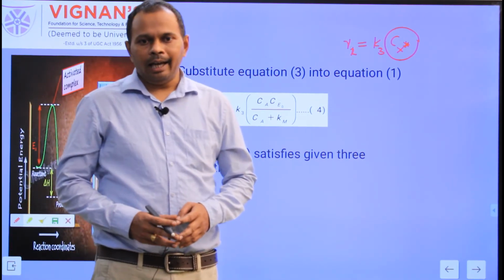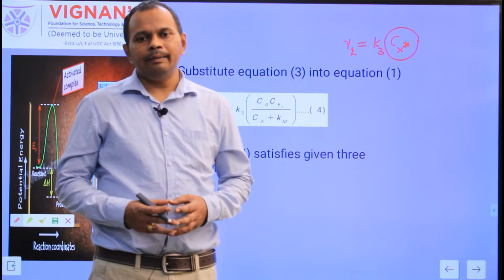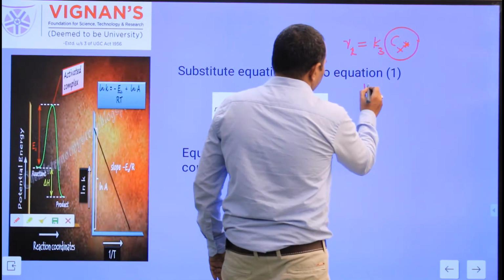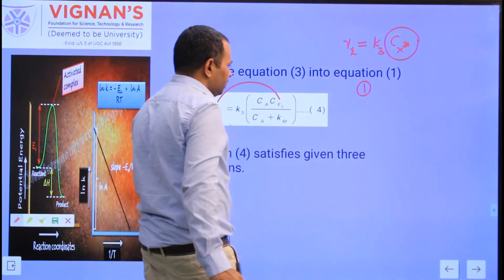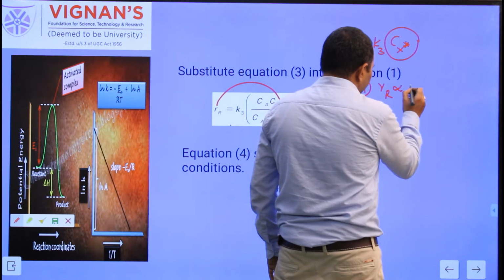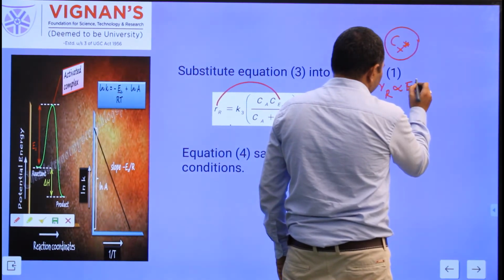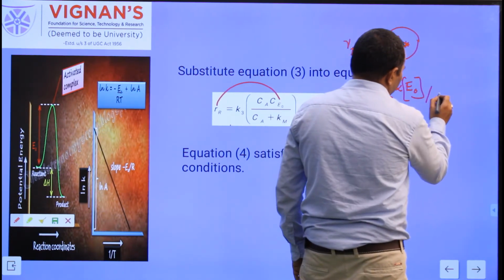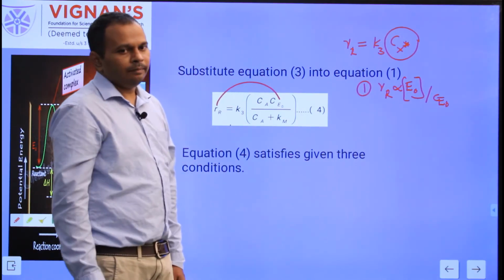As per the reaction mechanism developed by Michaelis-Menten, it should satisfy the given three conditions. What is the first condition? The rate of formation of the product is directly proportional to the initial concentration of the enzyme. That is, rate of formation of R is directly proportional to CE0, the initial concentration of the enzyme.